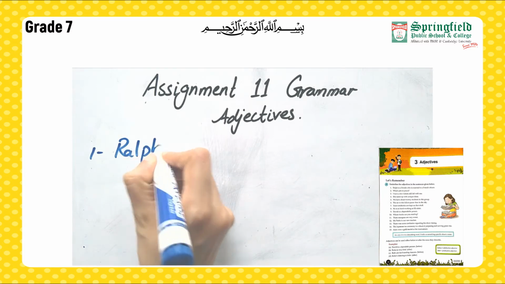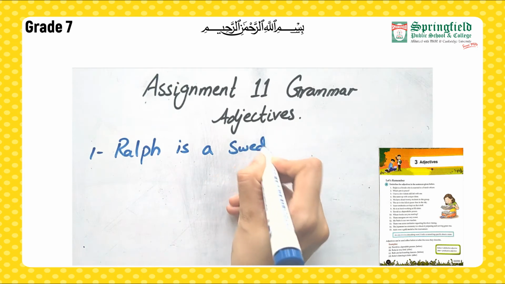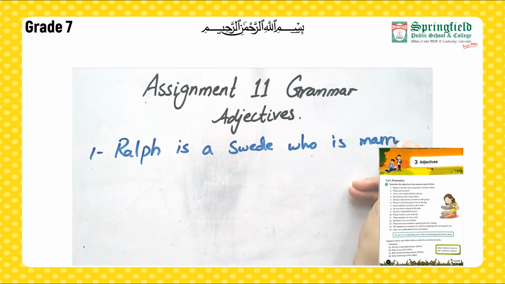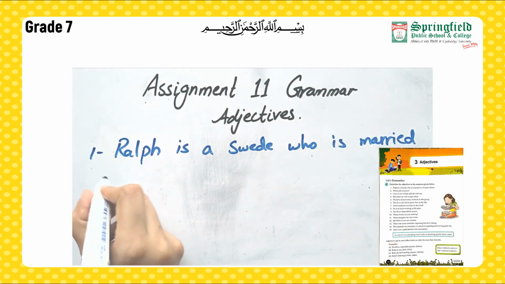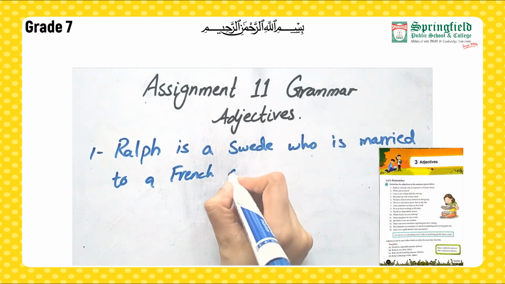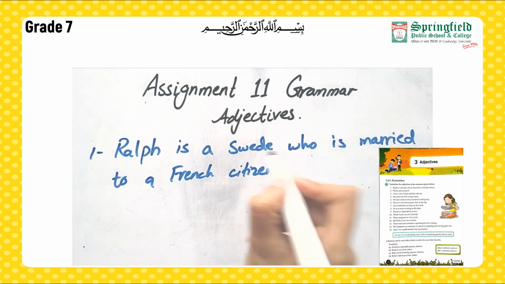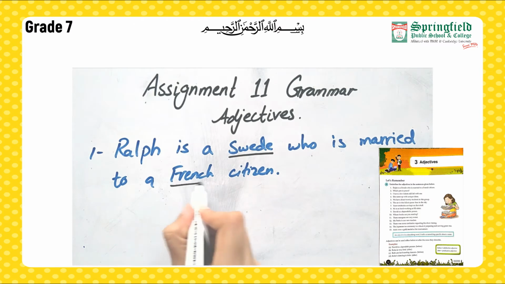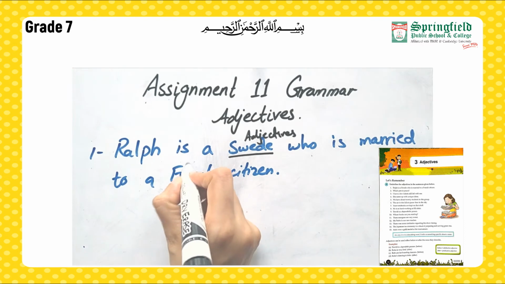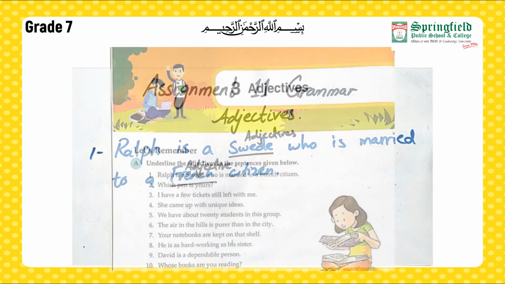Ralph is a Swede who is married to a French citizen. Okay, so we have to underline the adjectives here. So Swede here and French here are the adjectives. Which kind of adjective? That we will learn inshallah in the video.